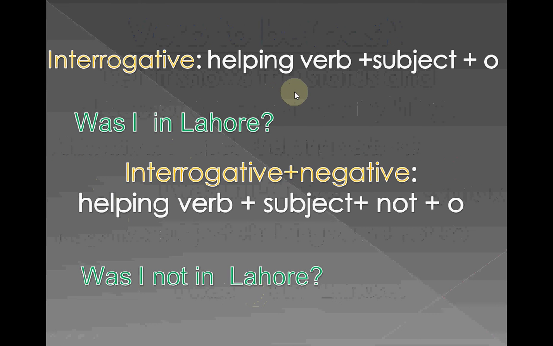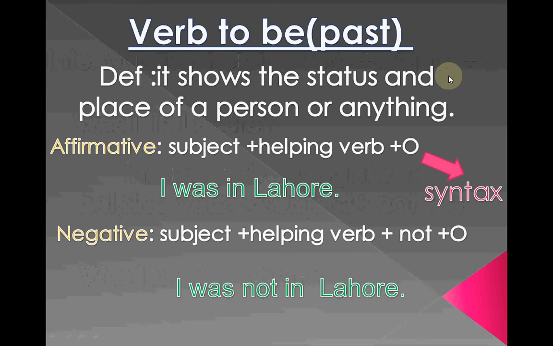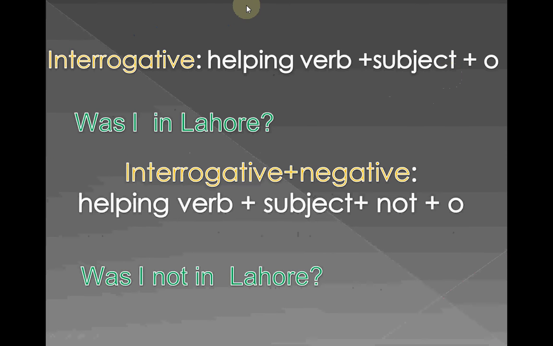Interrogative means we ask a question to someone else: helping verb plus subject plus object. You may be confused about why I put the helping verb first. When we ask someone, we have to put the helping verb in the place of the subject, so we replace them. First the helping verb will come, then subject, then object.